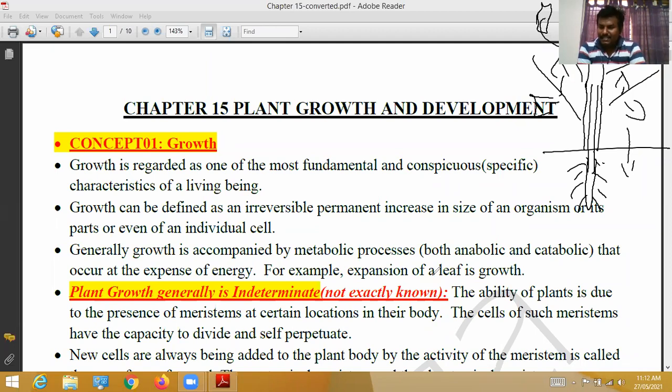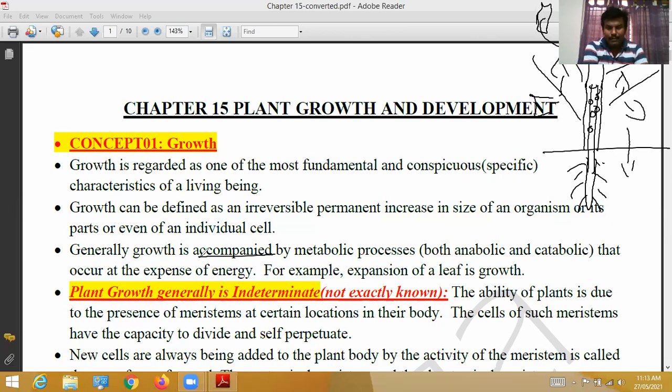A permanent increase in size of an organism, its parts, even of individual cells. Inside there are a number of cells: xylem cells, phloem cells, parenchyma cells, sclerenchyma cells, collenchyma cells. These are all cells whose size increases day by day. Okay, that's all.